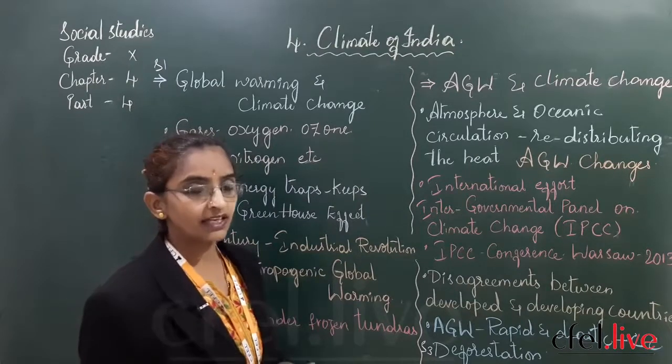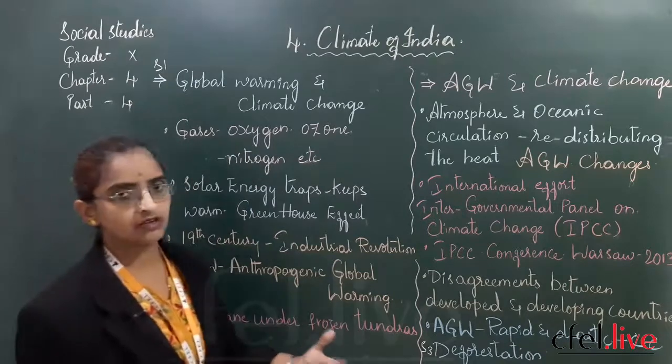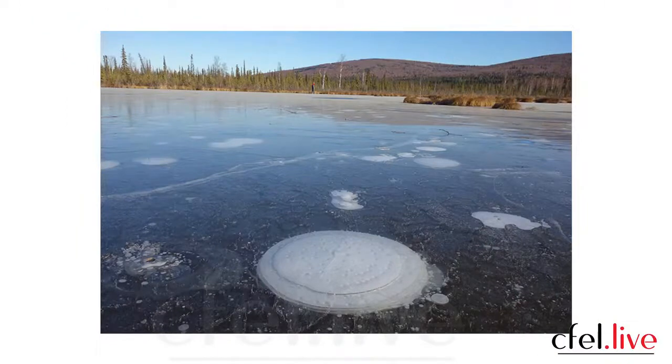Before leaving, let me show you the slides. As I have said, methane under frozen tundras. Just look at slide number 2. As you are seeing, that is permafrost, and it is melting because of the effect of methane. And as it melts, more and more methane is added to the atmosphere. Yes or no? And again, it leads to the situation getting worse and worse, no doubt. So that is slide number 2.